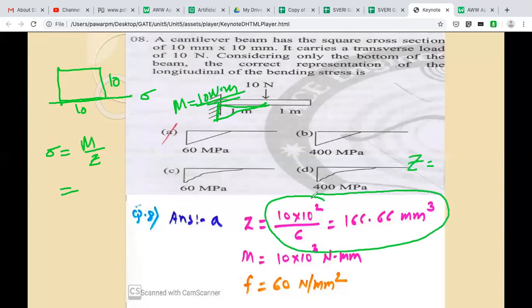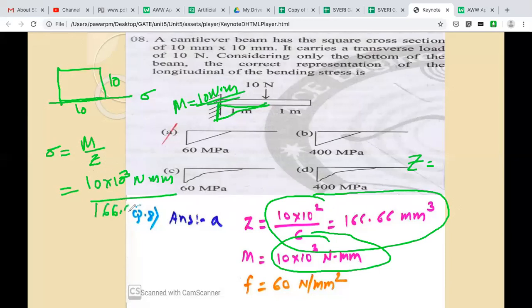M is 10 Newton meter, converted into mm it becomes 10 into 10 raised to 3 Newton mm. Substituting, 10 into 10 raised to 3 Newton mm divided by Z as 166.66 mm cube, you will get around 60 Newton per mm square. So that's the answer.